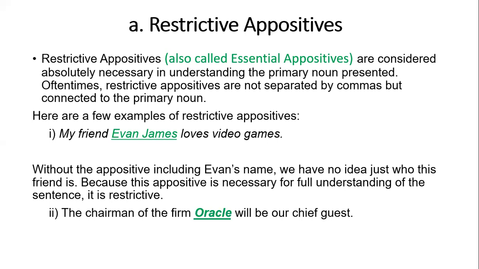The next example: the chairman of the firm Oracle will be our chief guest. It means there are lots of firms, so it became necessary to mention the firm name Oracle. That's why this is a restrictive appositive. My friend Reena is a Blue Cross member. It means I have many friends, and I am talking about one in particular. Who is she? She's Reena. That's why I have mentioned her name. This is a restrictive appositive, an essential appositive.